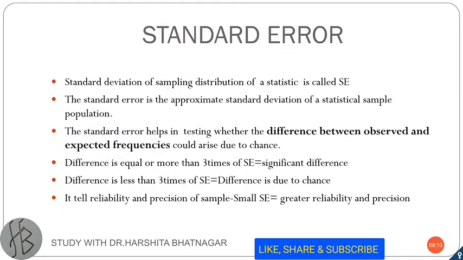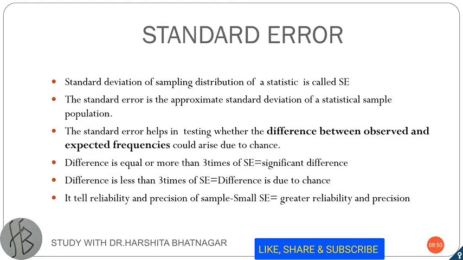Next we will study standard error. The standard deviation of the sampling distribution of a statistic is called standard error. So standard deviation is a parameter of the population, whereas standard error is a statistic, meaning it is of the sample. So the standard error is the approximate standard deviation of a statistical sample population. It helps in testing whether the difference between the observed and the expected frequencies arises due to chance or the difference is really significant.